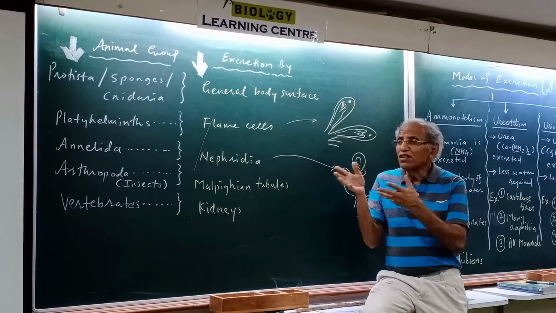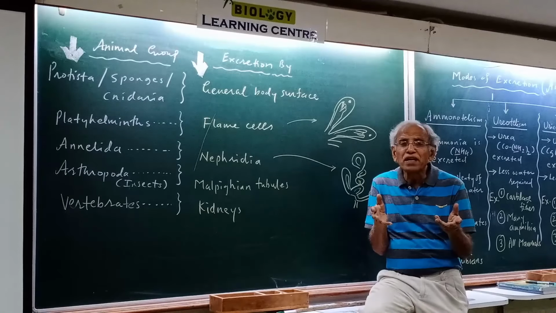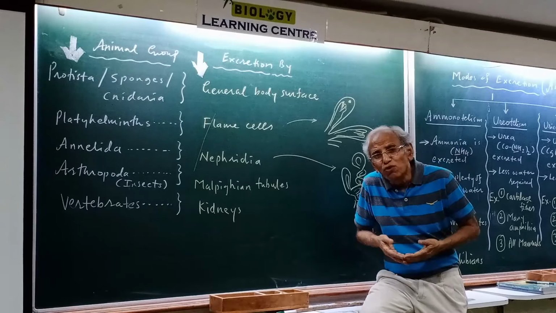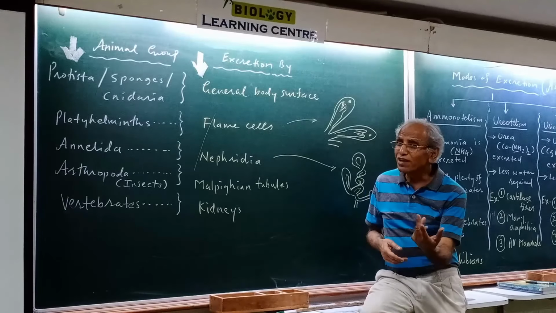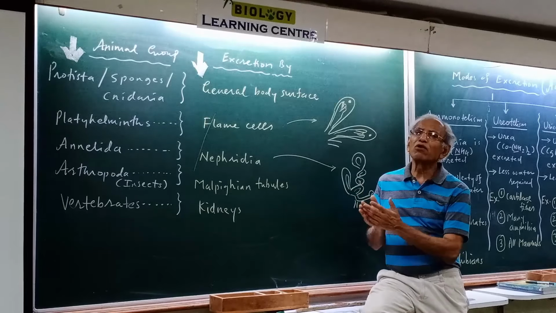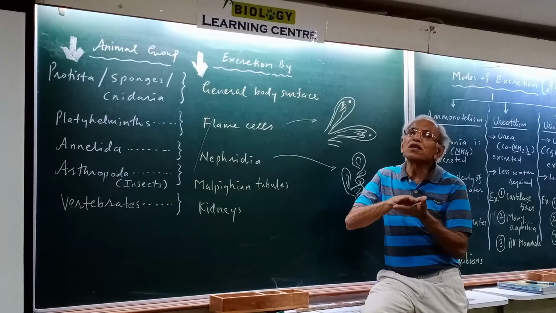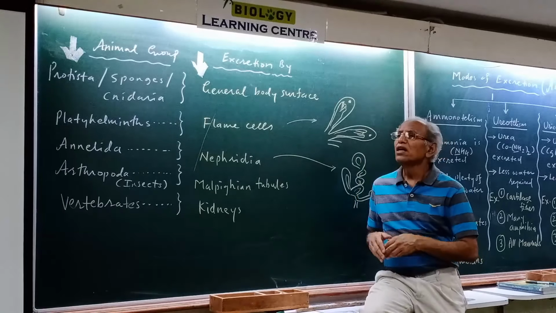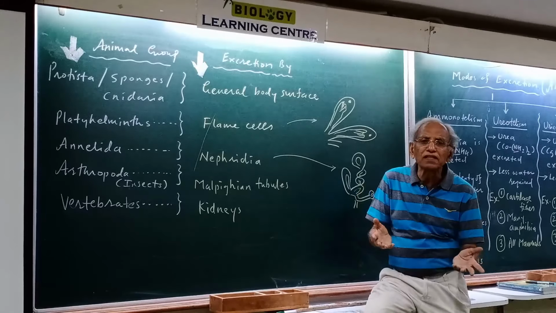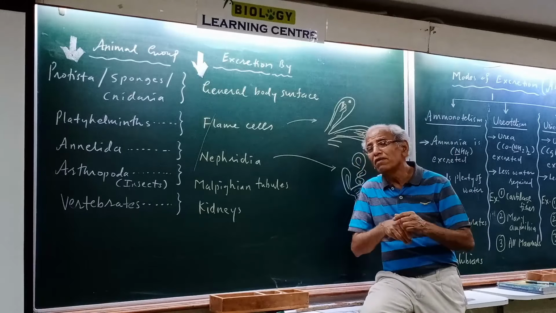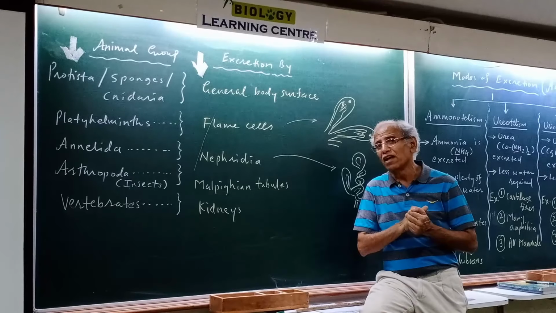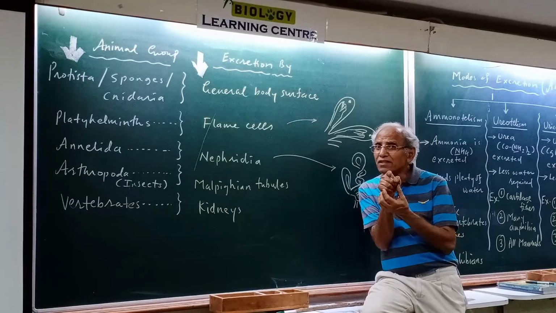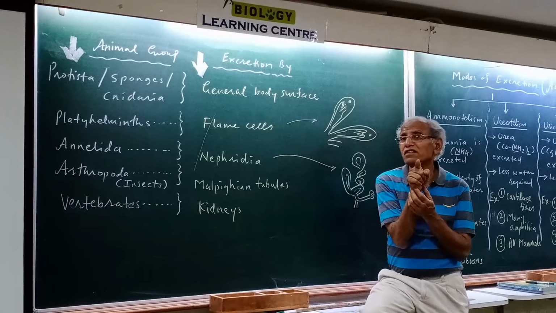This kind of teaching and learning is okay in the beginning, but you must be able to learn on your own, and for that you must develop a point of view, how to look at that subject. Everywhere we are going to talk about things like homology, analogy, comparisons, differences, analysis, and then we will try to develop a theme out of it, and then you will look at life science from a correct angle.